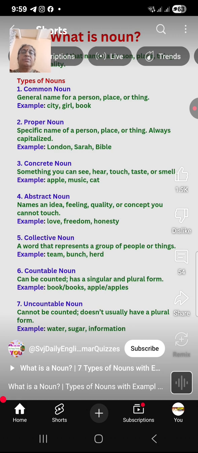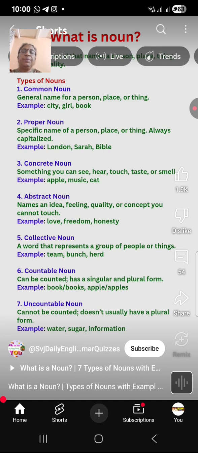Next, collective noun, a word that represents a group of people, places, animals, or things collectively. Example, team, the team of players. Bunch, the bunch of grapes. Herd, herd of cattle. Stars, cluster of stars. Like this, many collective nouns will be there.